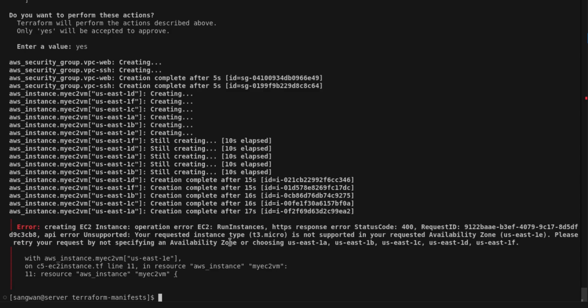You can see the error very carefully. If you watch this error, your requested instance type T3 micro is not supported in your requested availability zone, that is US East 1E. And this is what I was predicting, because this shape is not supported. You can see the type or the shape available for a given zone, and that is why it failed.